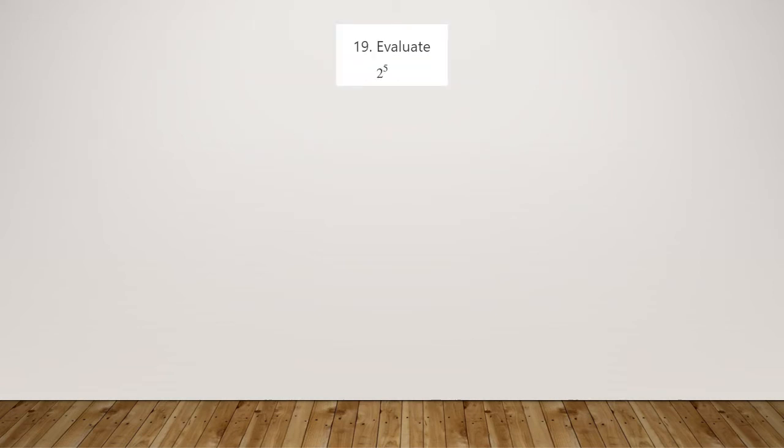Number 19, evaluate 2 to the power of 5. Well, it's 2 times 2 times 2 times 2 times 2, until we've got 5 of them. 2 times 2 is 4, times another 2 is 8, times another 2 is 16, and times another 2 is 32. So 32 is the value of that answer. That's the evaluate, means find that final number answer to it.